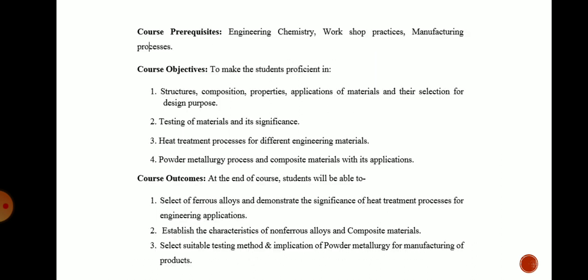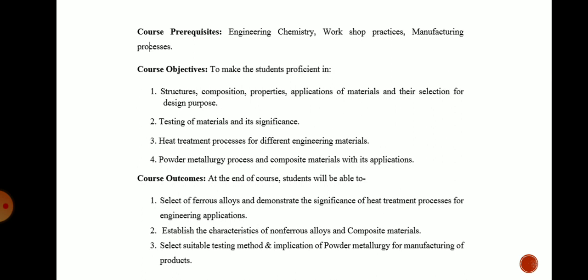Now the course prerequisite, that means before studying this course you must have some basic knowledge regarding engineering chemistry, workshop practice and manufacturing processes. From engineering chemistry you must know what are the different types of elements, different types of materials, and various processes such as the polymerization process, and the various reactions which are required for the metals.